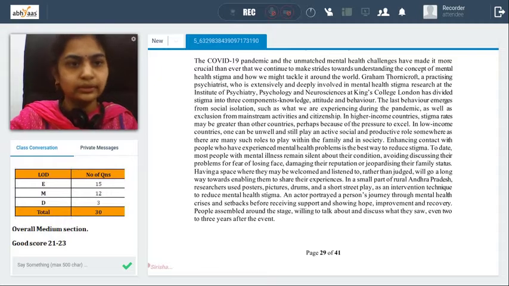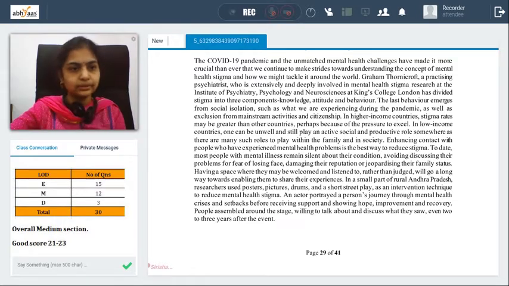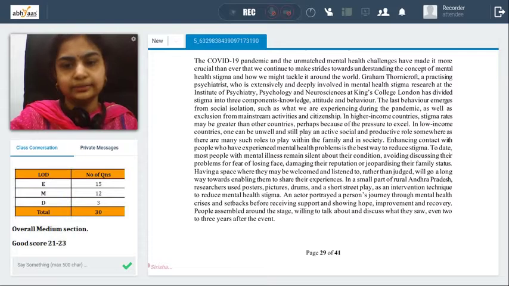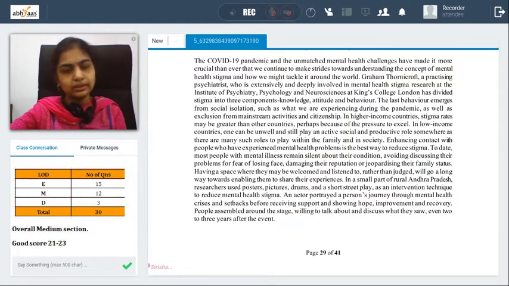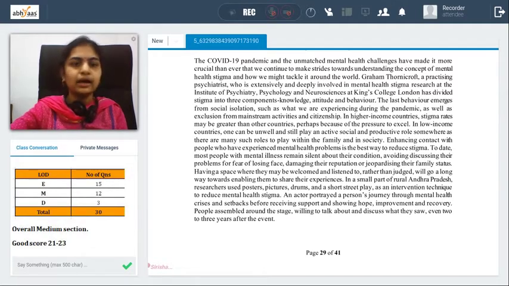CLAT 2021 was conducted on 23rd of July, and the key was released late in the evening with a PDF. The PDF that students take and the PDF that was released might be different because there are different sets of question papers, and the order of questions or the way the options are given might vary. However, you can compare the question and the actual option written in words and then verify your key.